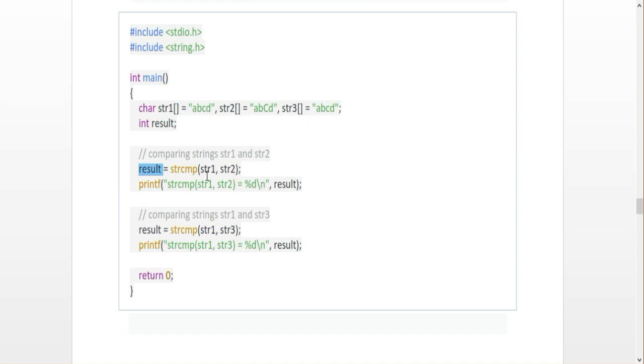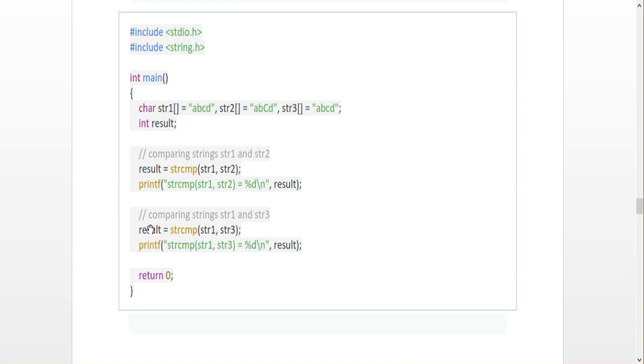So how it checks: the first character is checked with the first character, equal. Second character with the second character, equal. Third character, small c, is compared with the capital C, it is not equal. Both are C only, but it's case sensitive. So the corresponding strings are not the same. And see the next line. I'm going to compare str1 and str3 also. So abcd is an equal string. So the result will be 0, because as I already told, when both strings are equal, the result will be 0.